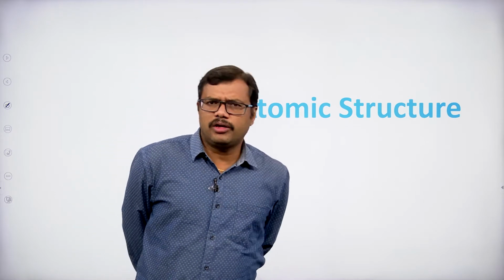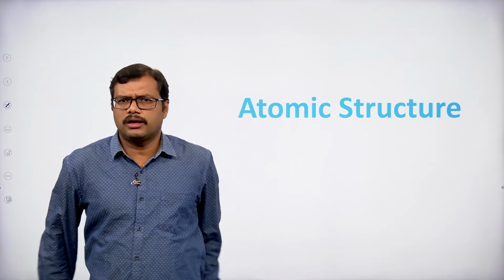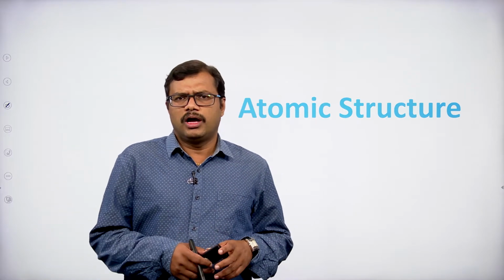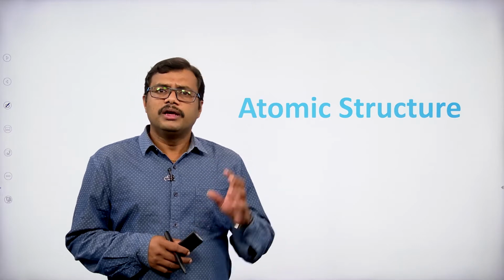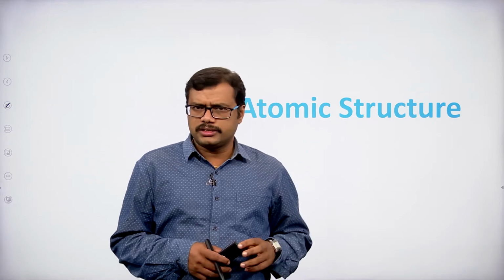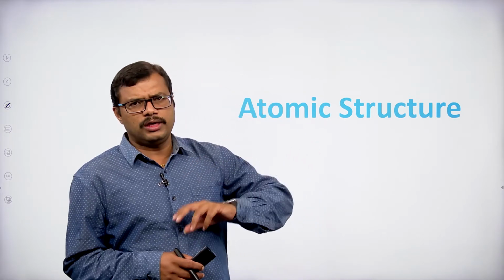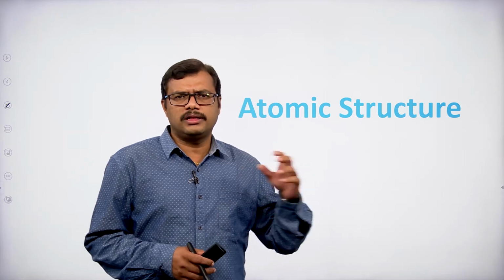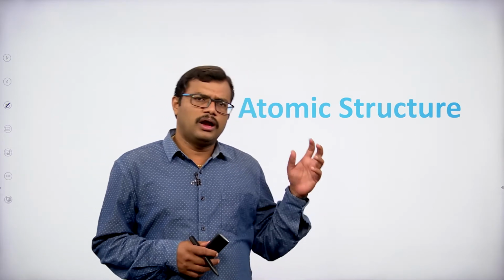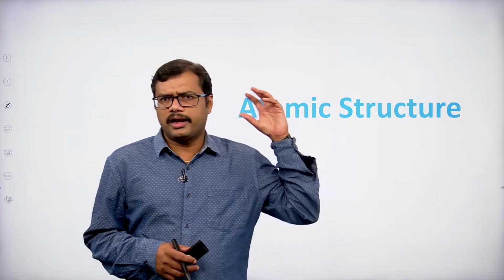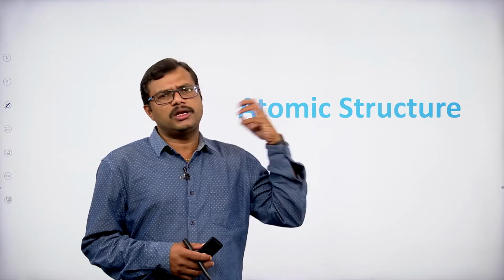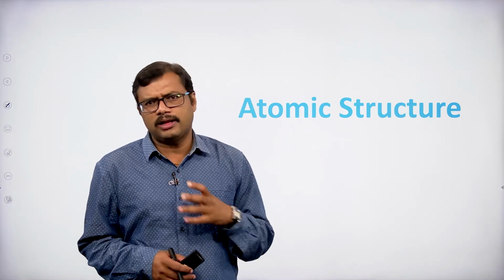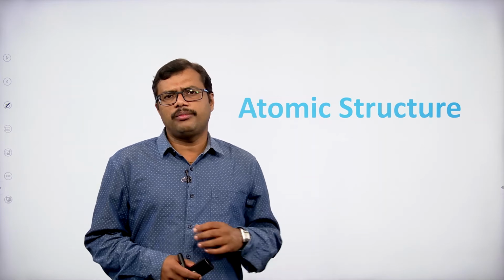In this topic we are going to look at how the concept was developed, how the atom was constructed, what is the view of different scientists towards atom structure, how the other particles present in the atom were discovered, how the particles are arranged in the atom, and how the scientists looked at the arrangement of these particles within the atom and proposed atomic models.